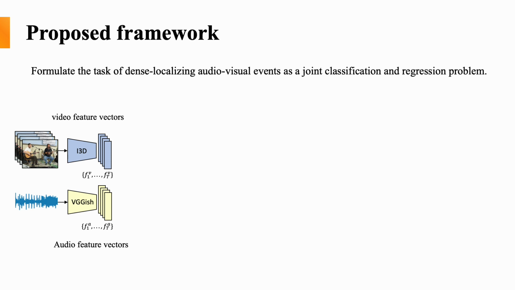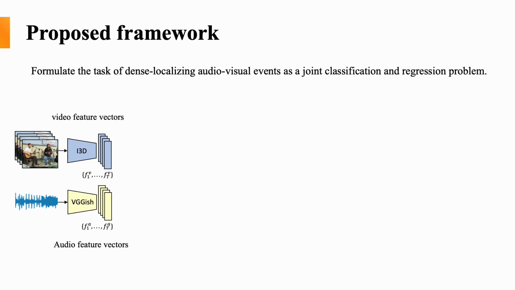Since existing AVE methods formulate the task as a single-label segment-level classification problem and can only identify one audio-visual event for each segment in a trimmed video, they can't be applied in the complex real-life scenes mentioned before. Therefore, we shift the AVE task to a more realistic setup of dense-localizing audio-visual events, formulate it as a joint classification and regression problem. We propose a new framework to flexibly recognize all audio-visual events in an untrimmed video and meanwhile regress their temporal boundaries in a single pass.